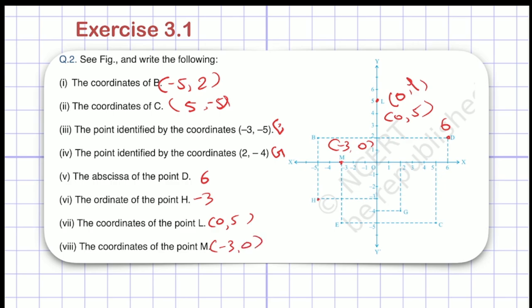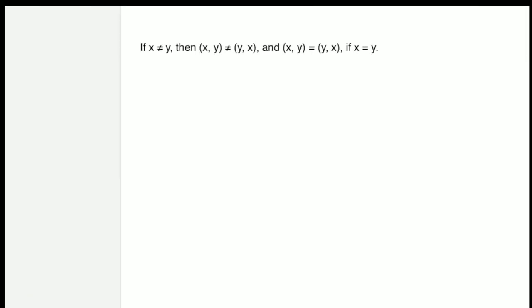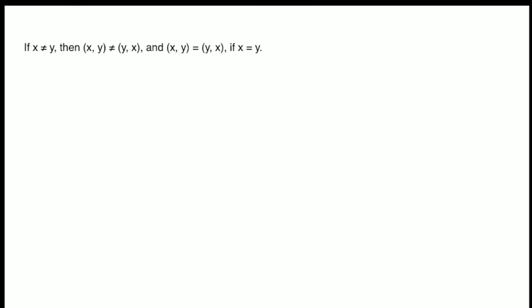So this is your third chapter, right? In this chapter we have learned the basic concepts and basic terminologies of coordinate geometry. Now you have to learn this sentence also. This is mentioned at the end of this chapter. That is, if (x, y) is not equal to (y, x), that means x is not equal to y.